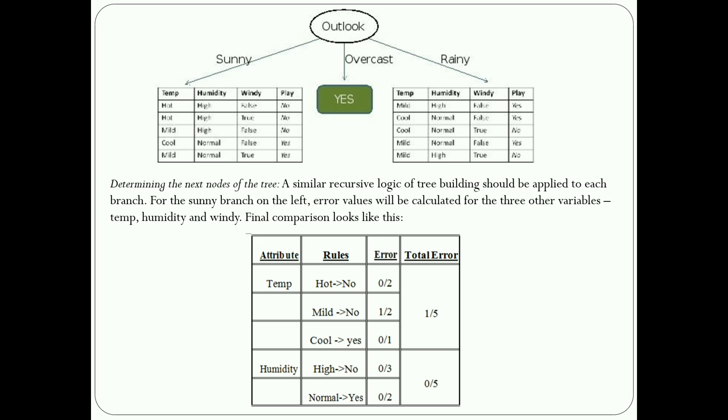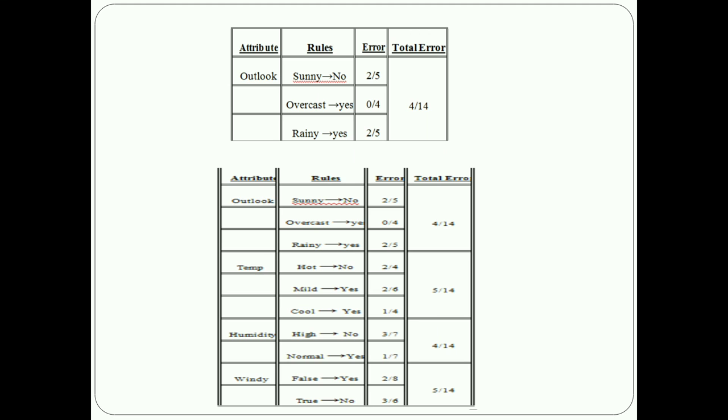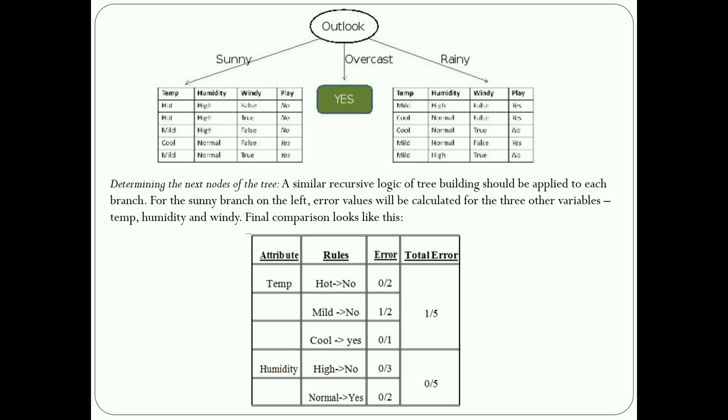But in sunny as well as rainy, check the previous one. Sunny has 2 out of 5 errors, overcast has 0 out of 4, and rainy has 2 out of 5. So overcast is okay, all players are playing, but for sunny and rainy the players are not all ready to play. So once again you can use that data set to determine the next nodes of the tree, using the same process to build all the branches.